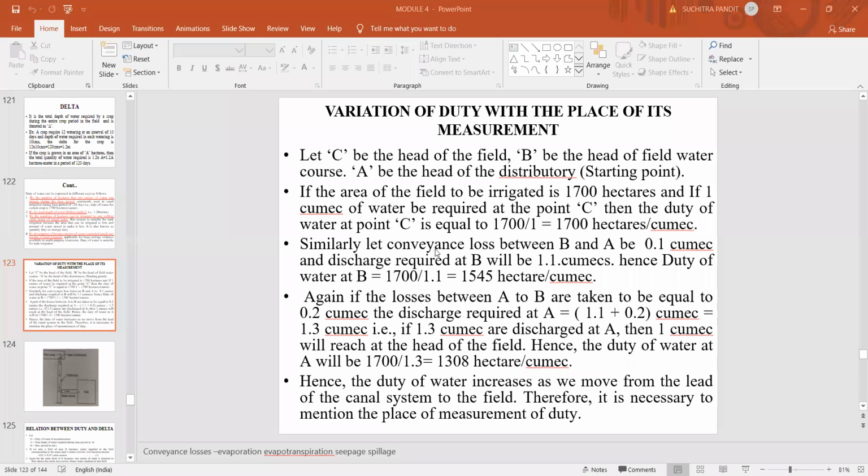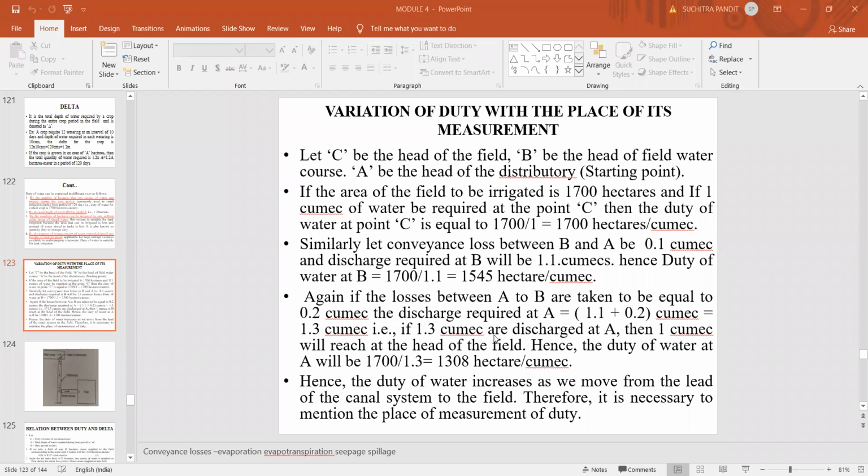Similarly, let the conveyance losses between B and C be about 0.1 cumec, and the discharge required at B will be 1.1 cumec, and hence the duty of irrigation water at point B is 1545 hectares per cumec. Again, if the conveyance losses between A and B are taken to be equal to 0.2 cumec, the discharge required at point A is about 1.3 cumec.